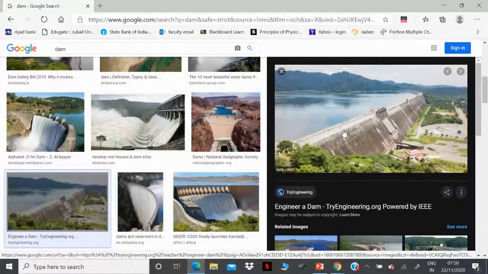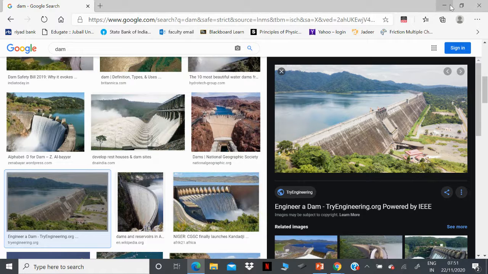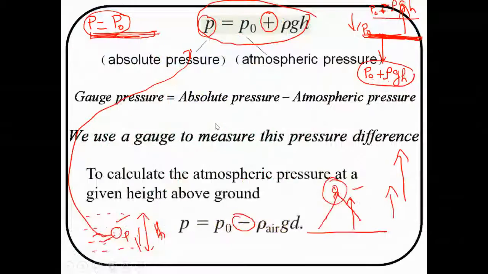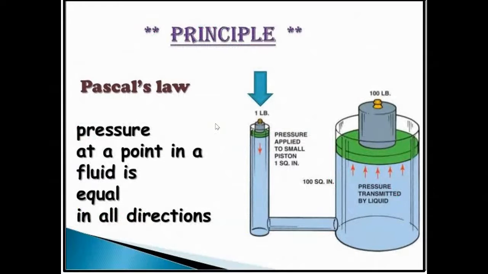Clear? So this is an example. The principle of Stevin's law is an example for fluids at rest. Clear? Okay. Now let's come to the first principle. So this is an example for the pressure in a fluid at rest.